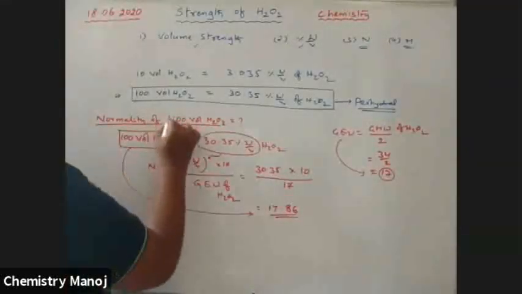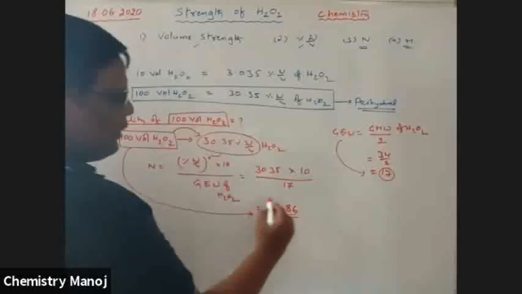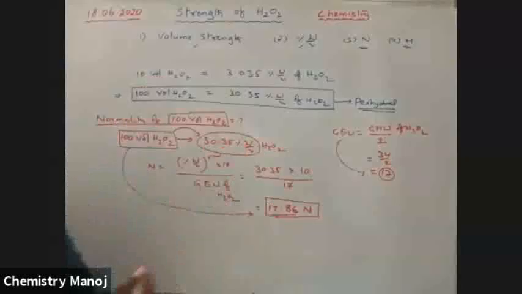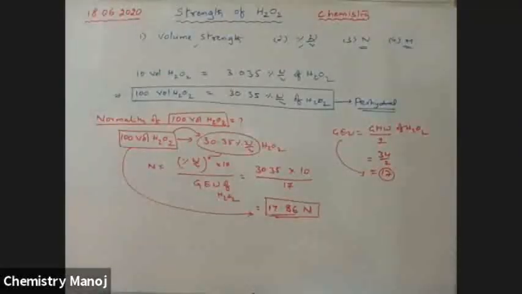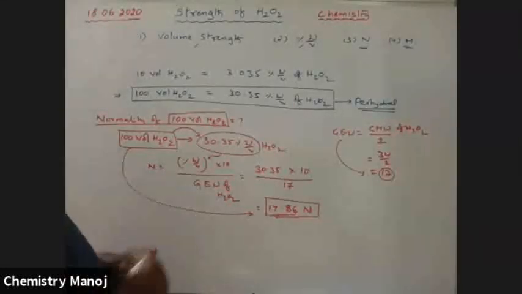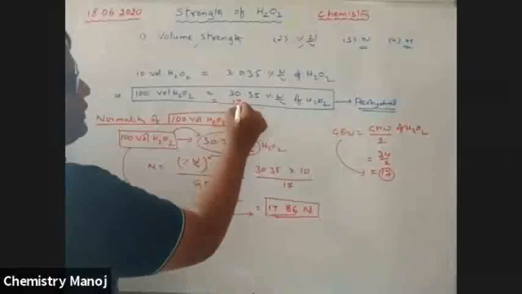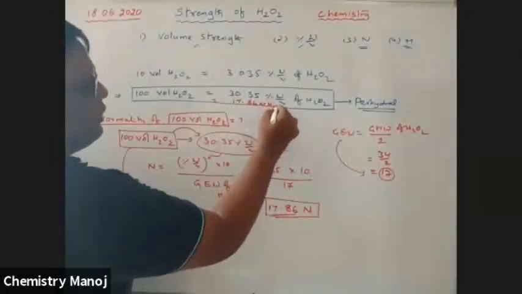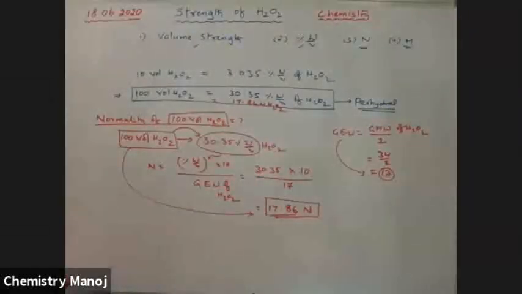So 100 volume H2O2 means 17.86 N H2O2. 100 volume H2O2 is equal to 17.86 N H2O2. So all these are equivalent.